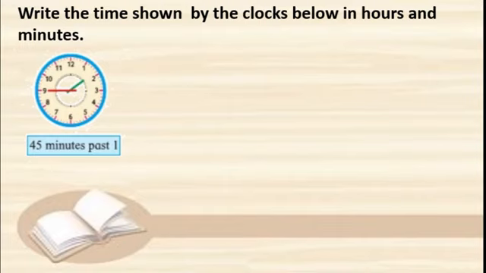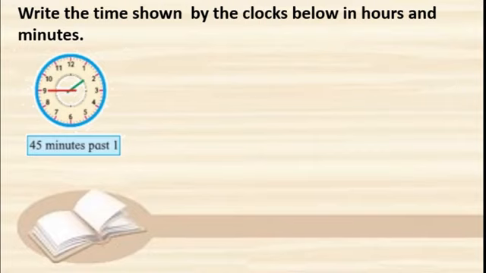Now we will come to our clock. Write the time shown by the clocks below in hours and minutes. Here, students, clocks are shown and we have to read them using hours and minutes. Like that we have to mention the minutes and hours also. See this example. You can see two hands in a clock. A green hand shows us the hour, and the red colored hand tells us about the minute. Now here what is the time?